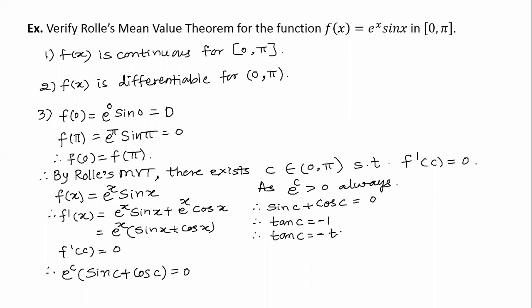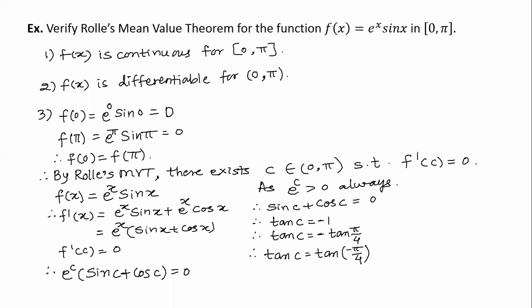Tan of what equals 1? Tan 45, pi by 4. Yes. Therefore, tan of c is equal to tan of minus pi by 4.